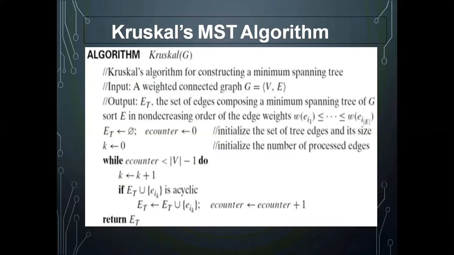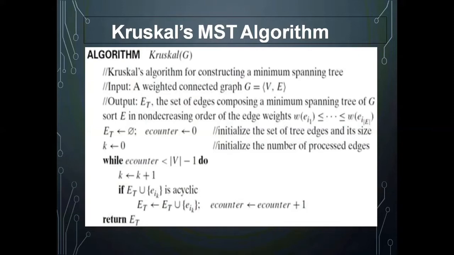So K is just a variable. Initially, E counter and K will be initialized as 0. While E counter is less than |V| minus 1. E counter is the number of edges present in the minimum spanning tree. What is the maximum number of edges present in the minimum spanning tree? That is V minus 1. So until E counter becomes V minus 1, you process this.